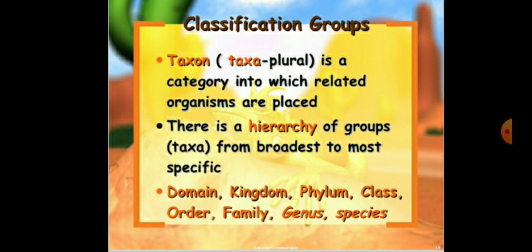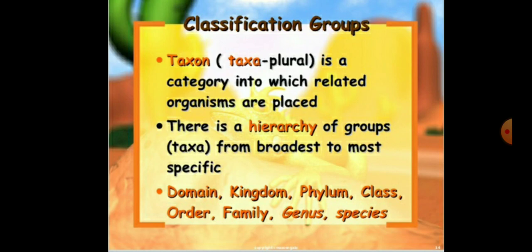So, children, today our topic is classification groups, or we can say the taxonomic categories. Children, we know the classification is not a single step process but involves a hierarchy of steps in which each step represents a rank or category. Since the category is a part of the overall taxonomic arrangement, it is called the taxonomic category. And then, children, we know all the categories together constitute the taxonomic hierarchy.